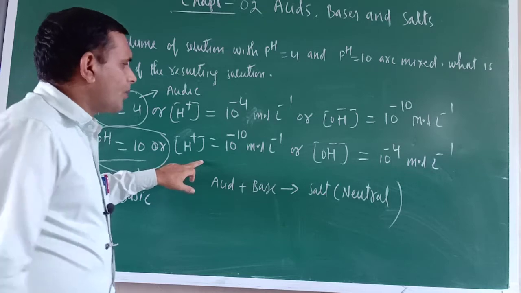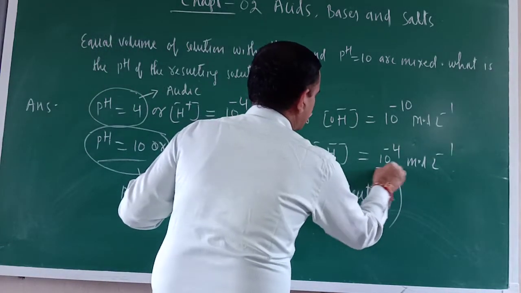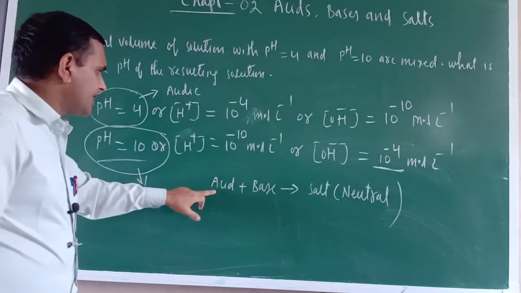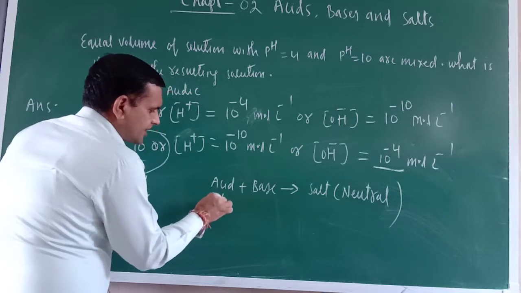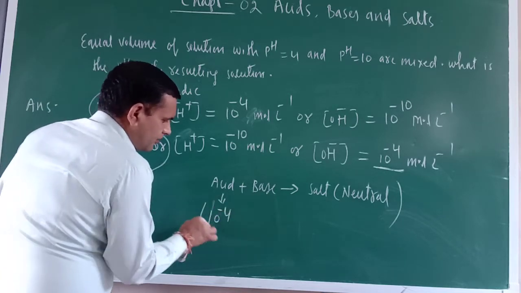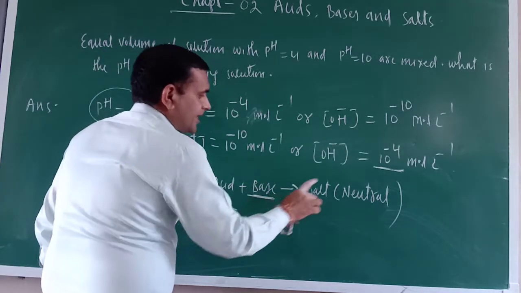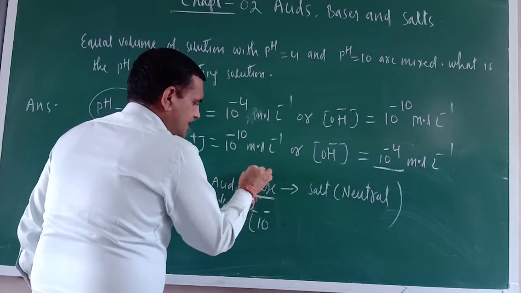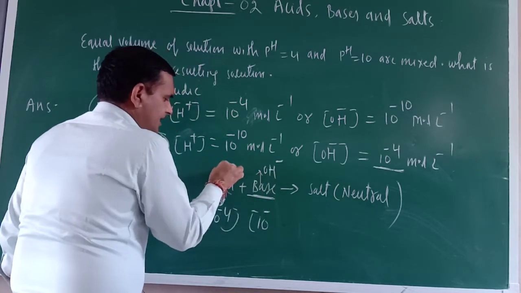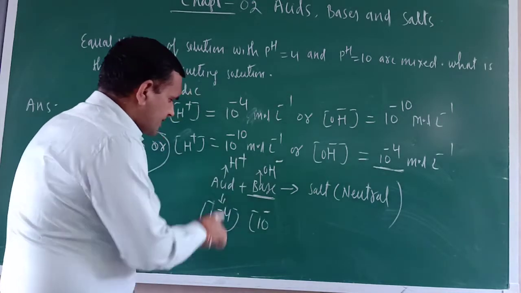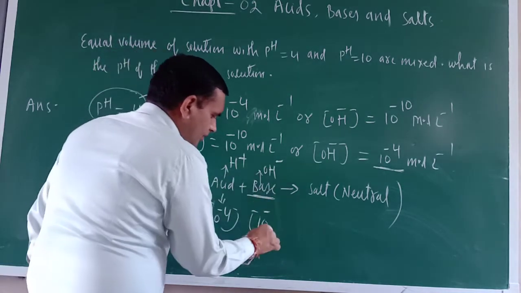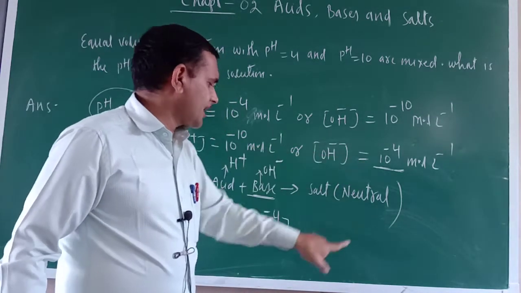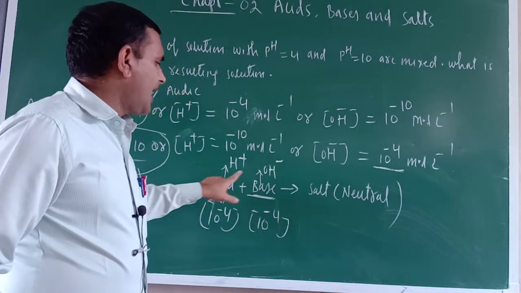And here the OH negative ion concentration is... just see, one is an acid with H positive ion concentration of 10 raised to the power minus 4. And this is a base, its OH negative ion concentration is also 10 raised to the power minus 4. Base because of OH negative, acid because of H positive. So just see, the H positive ion concentration is this one, and the OH negative ion concentration is also 10 raised to the power minus 4.